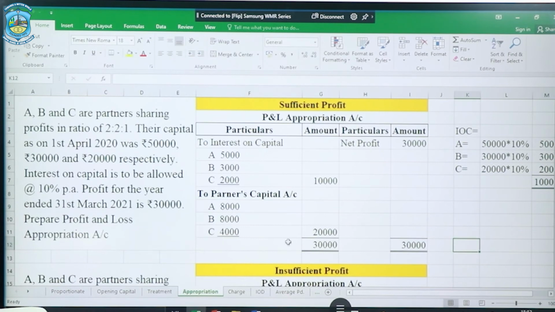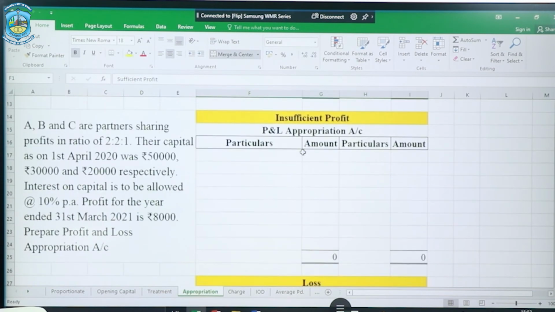And here we have 20,000 appropriated among the partners in the ratio of 2:2:1. So this is the case of sufficient profit. I hope you have understood this. Now let us see another example and observe.